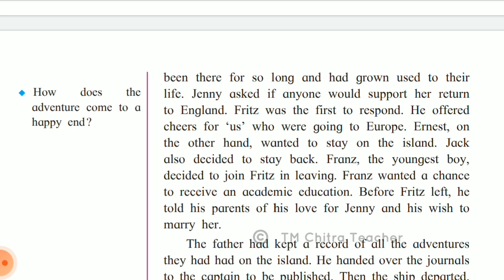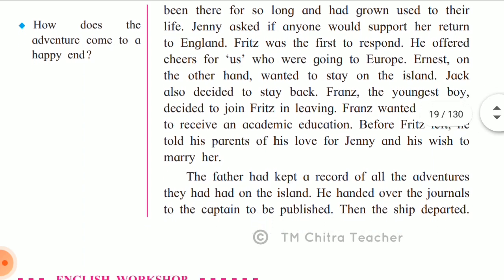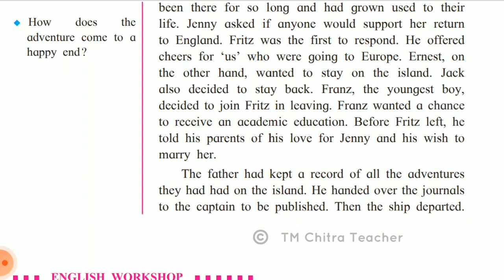And Ernest, on the other hand, wanted to stay on the island. So Fritz was ready to go along with Jenny, but Ernest said no, he wishes to stay on the island along with his parents. And Jack also decided to stay back. So Ernest and Jack don't want to go back to England, so they were ready to stay in New Switzerland.